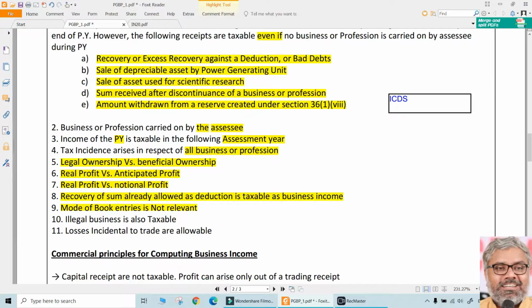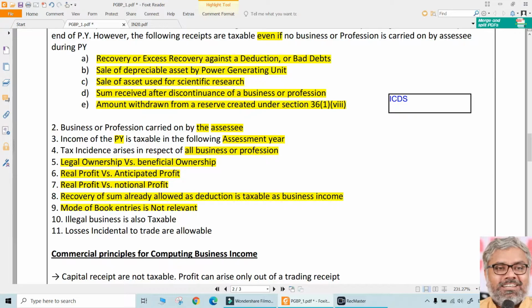If he follows the cash system of accounting, there is no problem with entries. Cash received, then only it is income. Not received, there is no income. Amount paid, then only it is expenditure. Not paid, there is no expenditure. So the cash system has no problem at all. The issue comes only with the accrual system, where people will do creative accounting. That is not allowed. The point is, you have to follow ICDS.